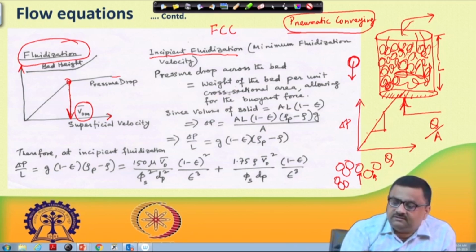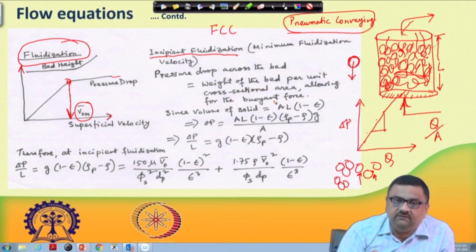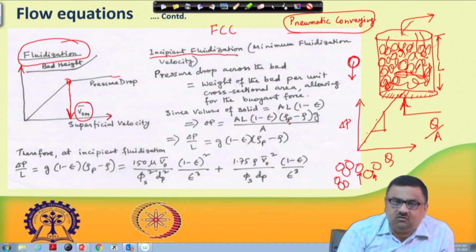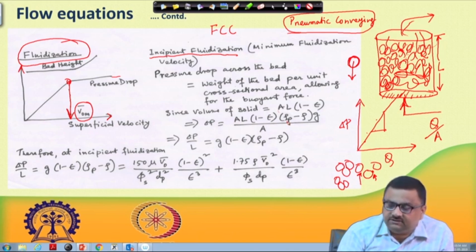So, the pressure drop across the bed from that concept would be the weight of the bed per unit cross-sectional area allowing for the buoyant force. The volume of the solid is AL into (1 minus epsilon). The total volume is AL, out of which the solid fraction is 1 minus epsilon, where epsilon is the porosity of the bed. So, delta P would in that case be AL (1 minus epsilon), that is the volume of the solid, multiplied by rho_p, which is the particle density, that means solid density.